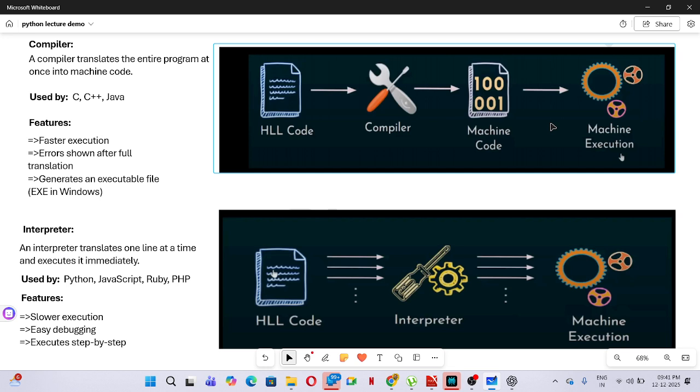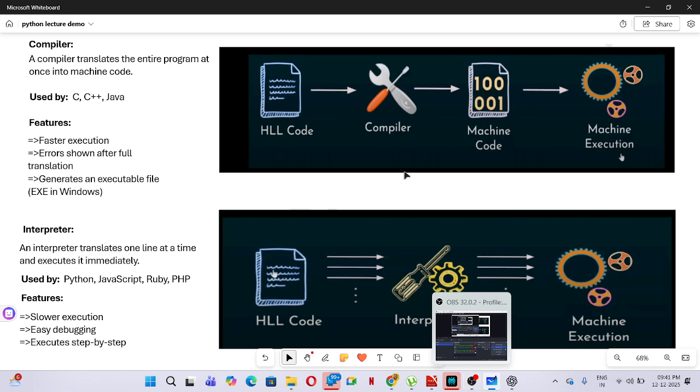Users or humans can't understand this language. So this is called the machine code. The compiler converts the high level code, all lines at a time, into the machine code, by which the computer can execute easily. So this is called the compiler.